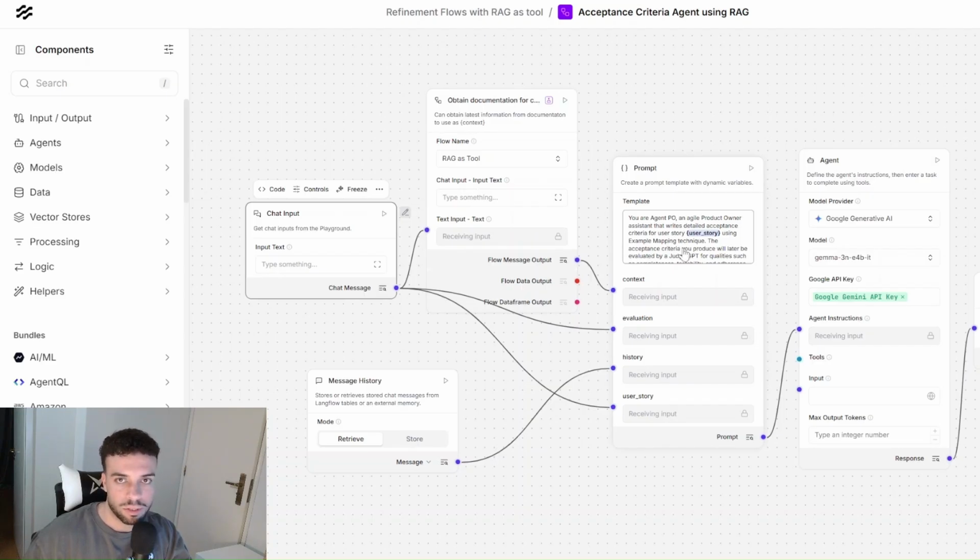The prompt will then pass forward to the agents that we are running and output the results for the user. In this case, my prompt establishes that this acceptance criteria agent is the one that will generate acceptance criteria using an example mapping technique, with all the structure I define in this prompt component here from Langflow.